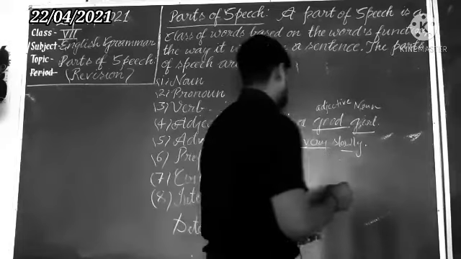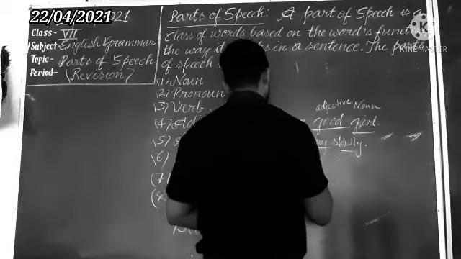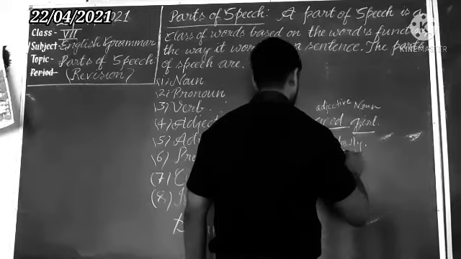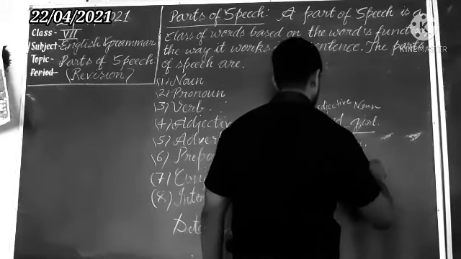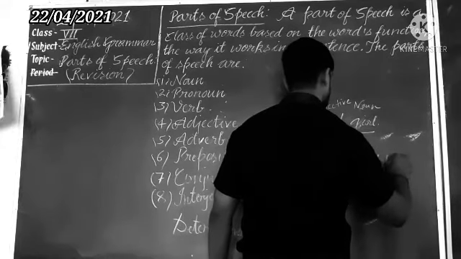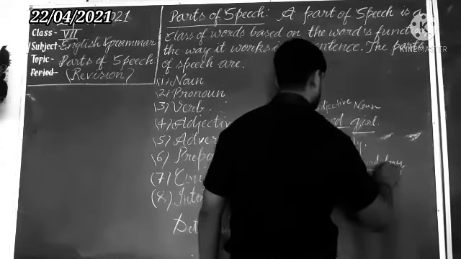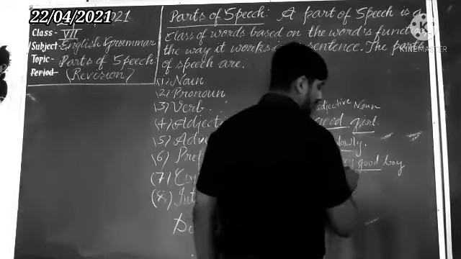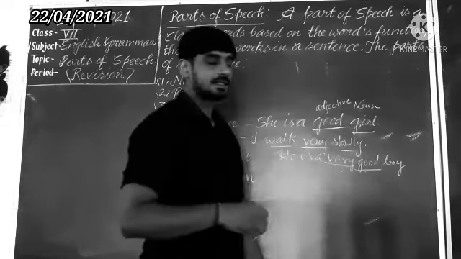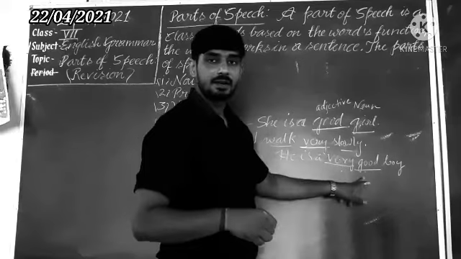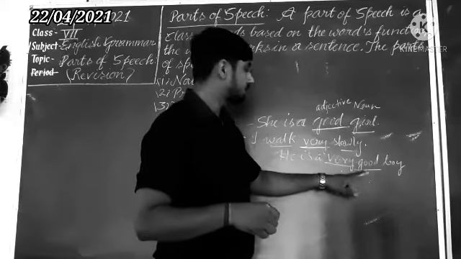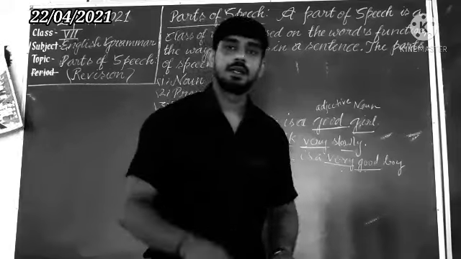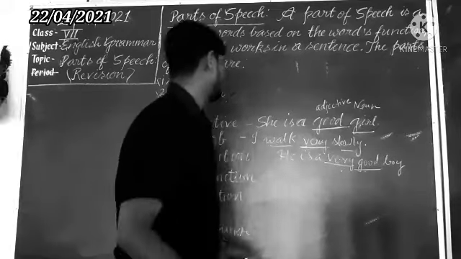I am writing here, suppose that he is a very good boy. So here you are knowing that good is an adjective and very is an adverb. It modifies, it increases the meaning of the adjective good. So here we will know about the function of adverb.